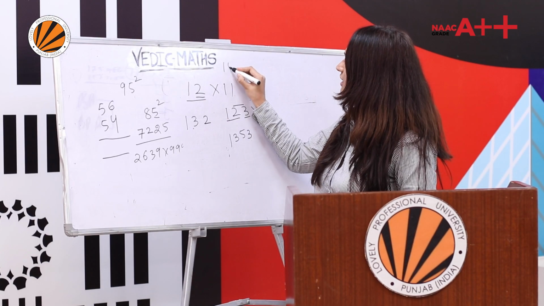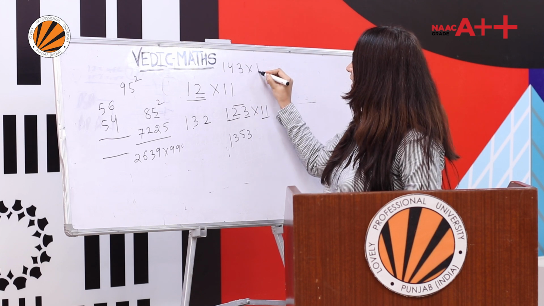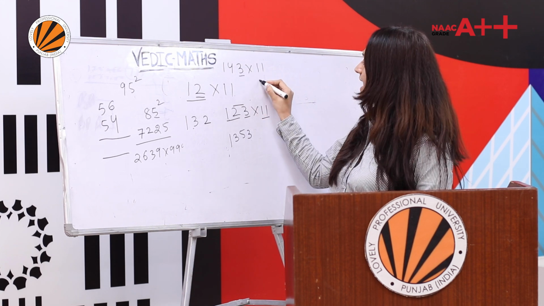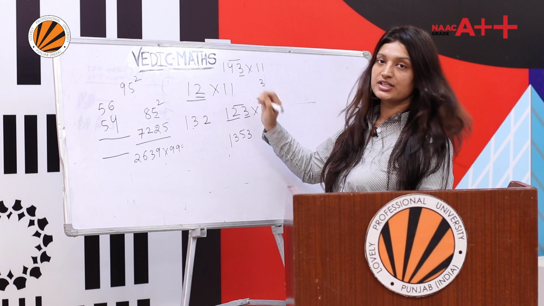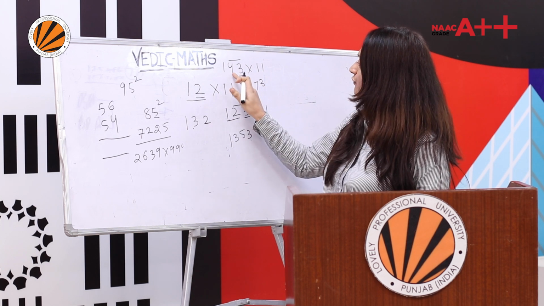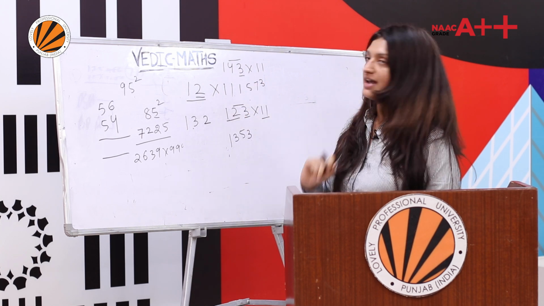Now we have another number, 143 into 11. How can you do it? 3 as it is. Maximum you can add 2 digits. 4 plus 3 is 7. 4 plus 1 is 5. And this 1 as it is.